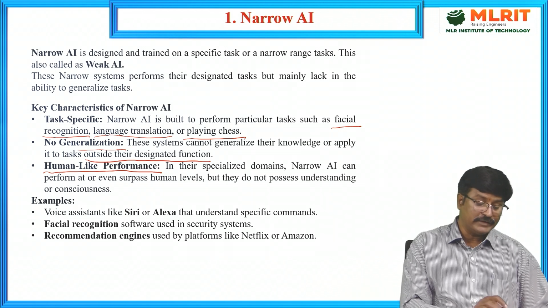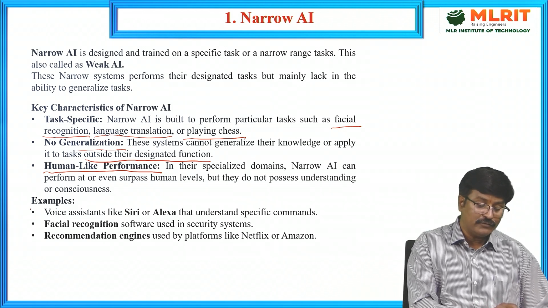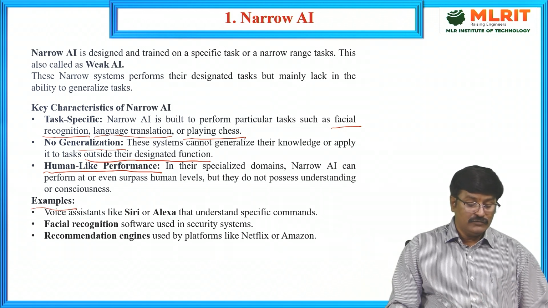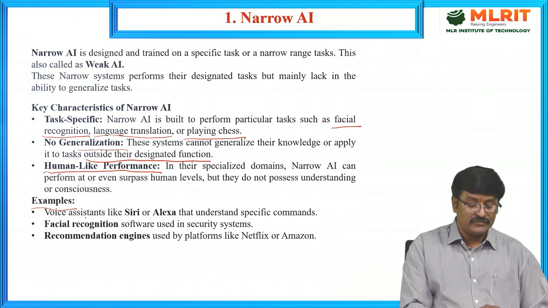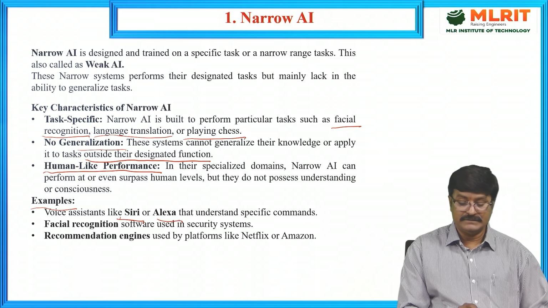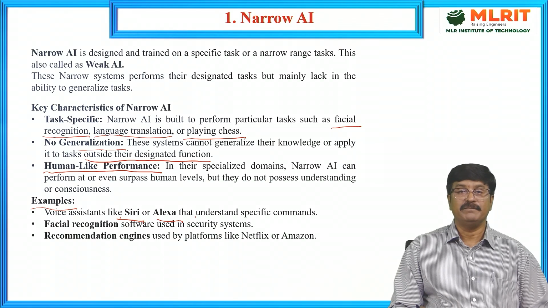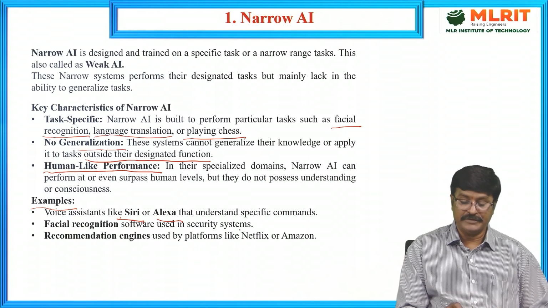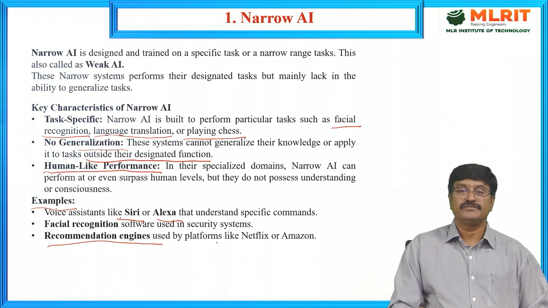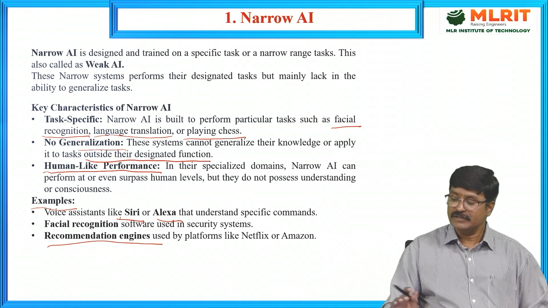So what are the examples of narrow AI or weak AI? Voice assistants like Siri and Alexa that understand specific commands and translations, facial recognition software used in security systems, and recommendation engines used by platforms like Netflix, Amazon, and search engines. These are for specific task purposes only. This is narrow AI.